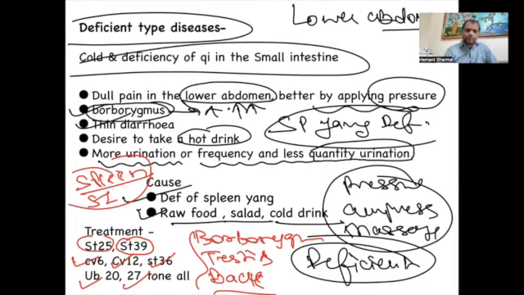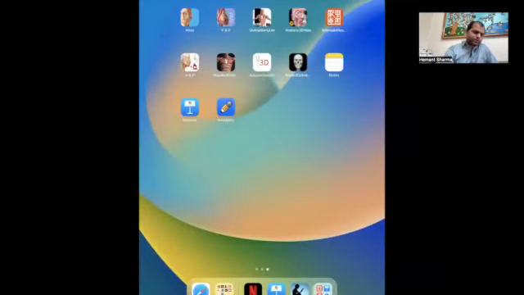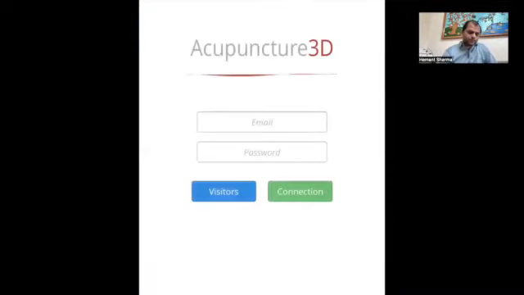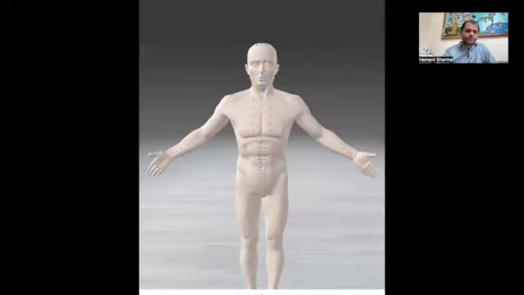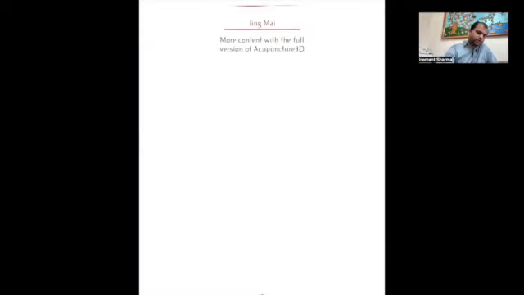And stomach 25, a local point, is a very good point for the abdomen. Here I would like to show you the location of stomach 39. Stomach 39 is the lower He-Sea point, the single point, but one of the great points. It is a wonderful combination. And with this, we can work on the small intestine.